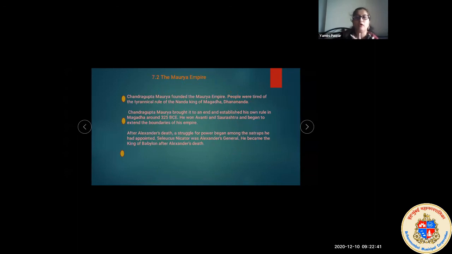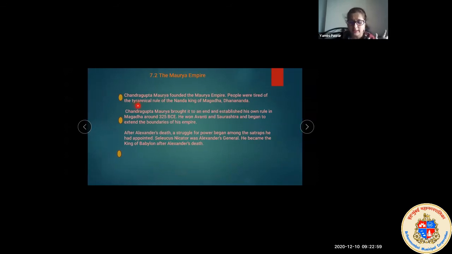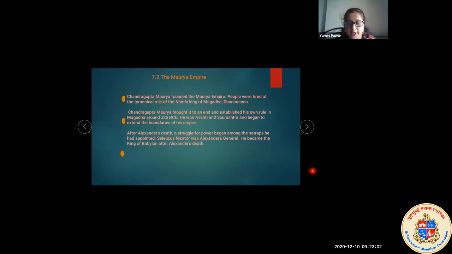Which tells us more about the Mauryan Empire. Now, in the first point, as we can see, Chandragupta Maurya founded the Maurya Empire. People were tired of tyrannical rule. You know what is tyrannical rule, children? Where you keep bossing people, telling them I want this, I want that, and you don't listen to the other members. Even if you are ruling, you have to listen to the people. So people were very tired of this tyrannical rule of the Nanda king of Magadha, Dhananda.